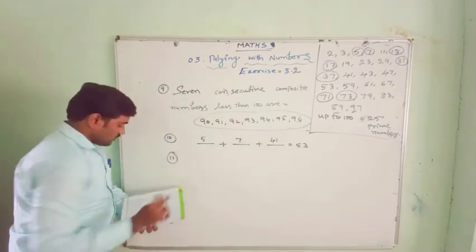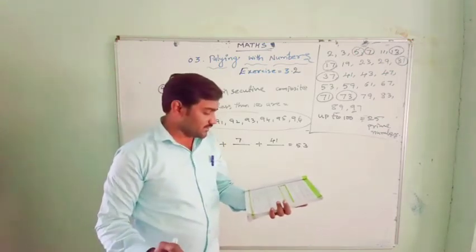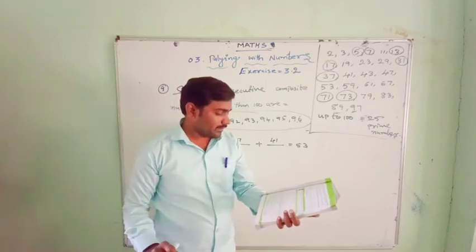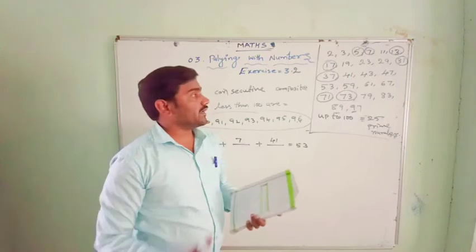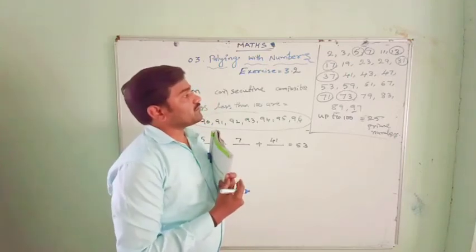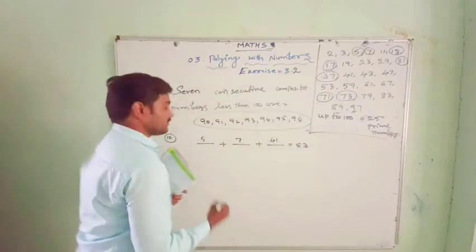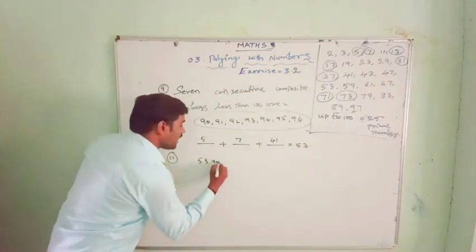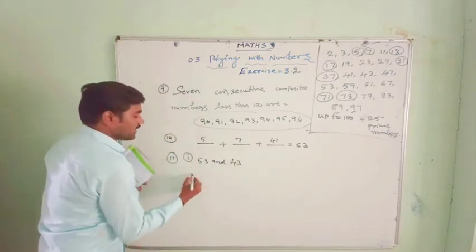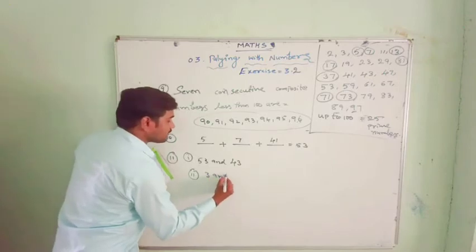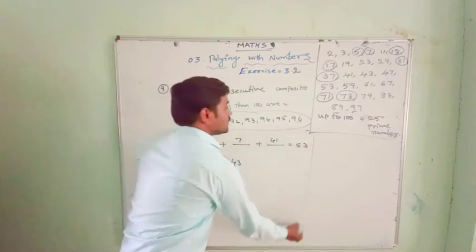Then, question number 11. Write 2 prime numbers whose difference is 10. Okay, write the 2 prime numbers whose difference is 10. Here 53 and 43. The difference is 10. Second one, 3 and 13. You find the difference, you get 10. That is what they asked.